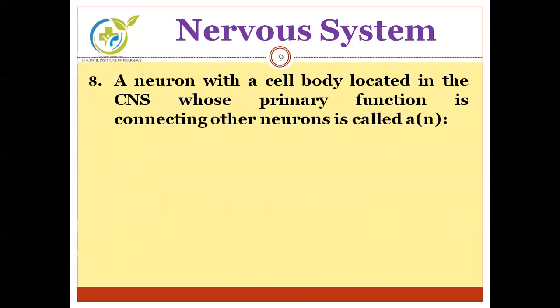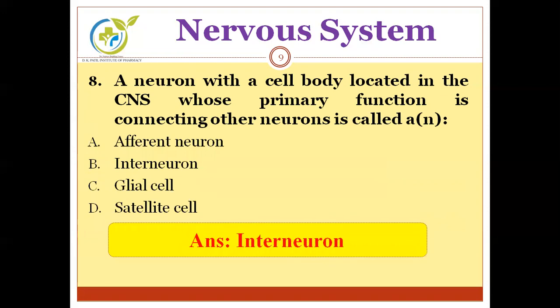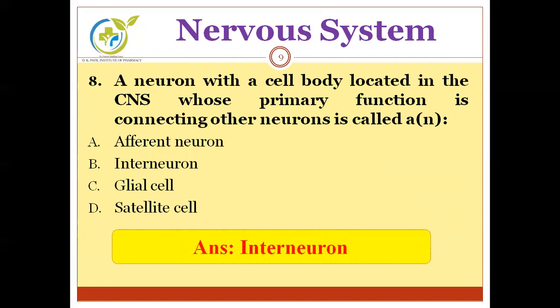Moving to the next question. A neuron with cell body located in CNS whose primary function is connecting other neurons is called... Options are afferent neuron, interneuron, glial cells, satellite cells. And the correct answer is interneuron. Interneuron connects to other neurons, so it is called the interneuron.